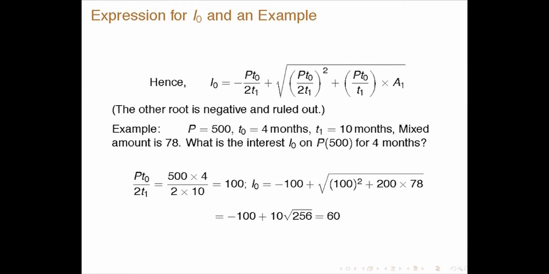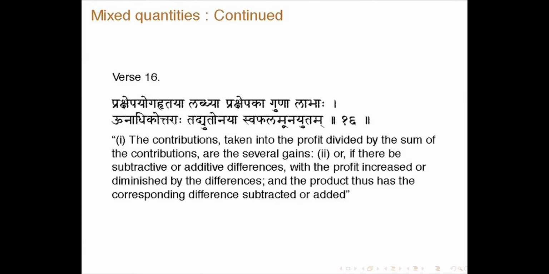So, suppose P is 500, T0 is 4 months, T1 is 10 months, then the mixed amount is 78. That is, what the second borrower has to return to the first borrower, the amount he borrowed plus the interest on that, is 78. Then what is the interest I0 on P for 4 months? Clearly, using this formula we get 60. So, already some sophistication has come.